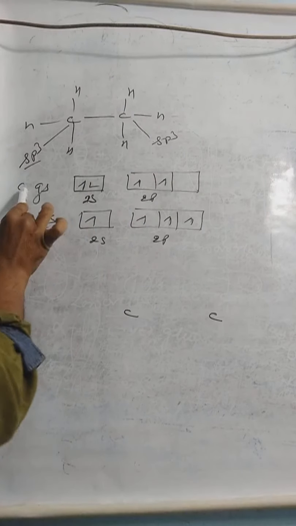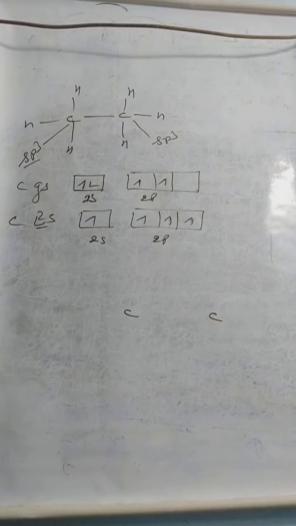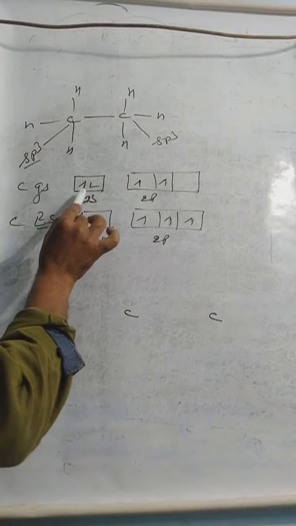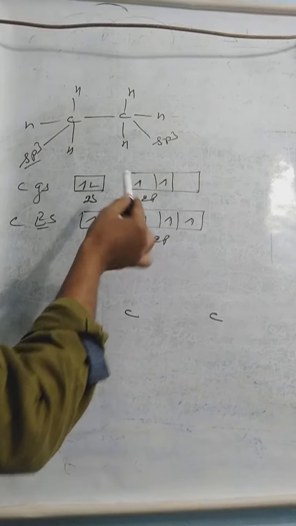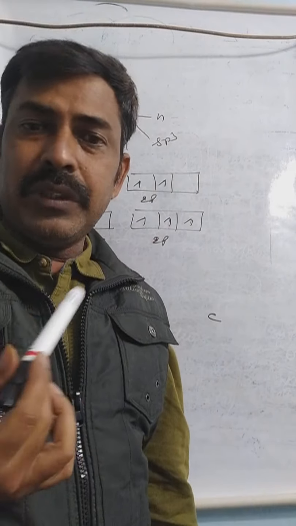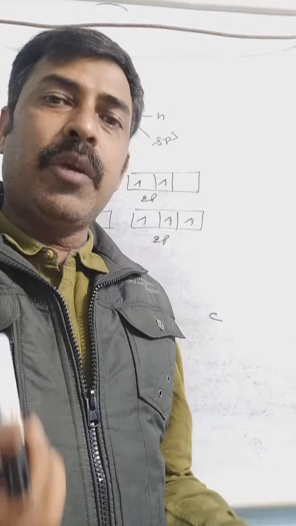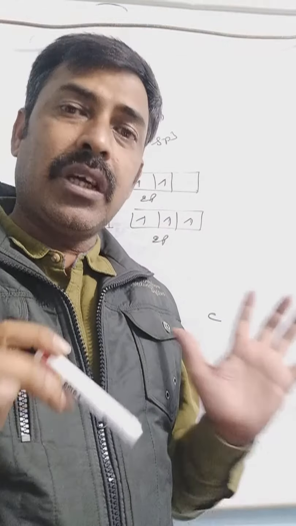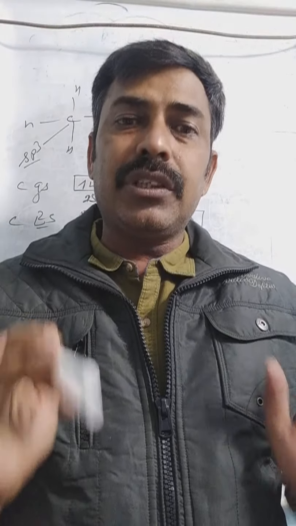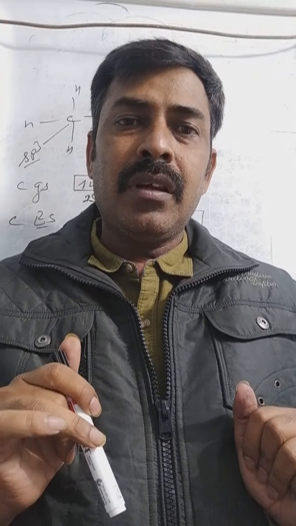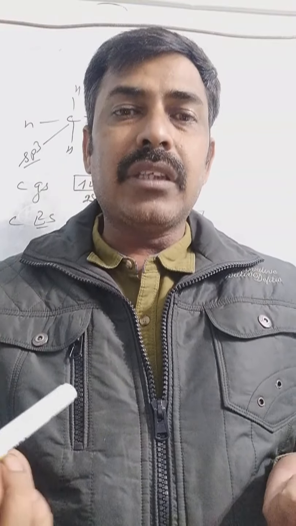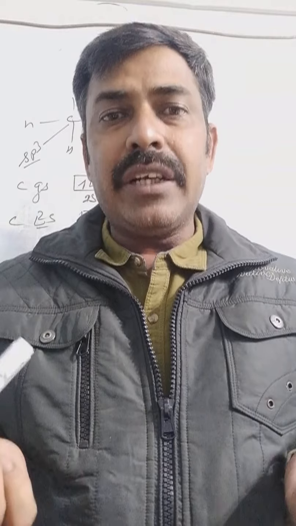Now I am showing the carbon's valence shell electronic configuration in the ground state. In the ground state, the electronic configuration is 2s2 2p2. Actually the overall electronic configuration is 1s2 2s2 2p2, but when you see only the valence shell, it will be 2s2 and 2p2. This is the ground state. But bond formation doesn't take place in the ground state. It is the excited state in which any compound undergoes a chemical reaction. So the excited state is compulsory.